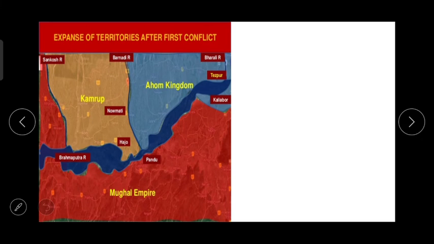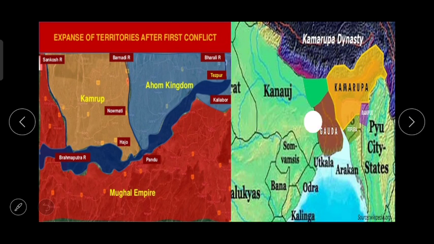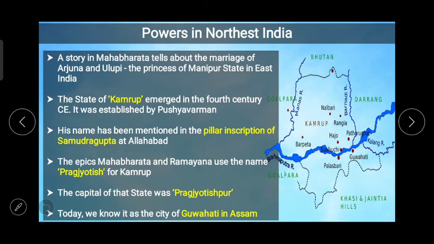Expanse of territories after first conflict. Here you can see. Powers in northeast India. Now last point of our today's chapter, powers in northeast India. A story in Mahabharata tells about the marriage of Arjuna and Ulupi, the princess of Manipur state in East India.